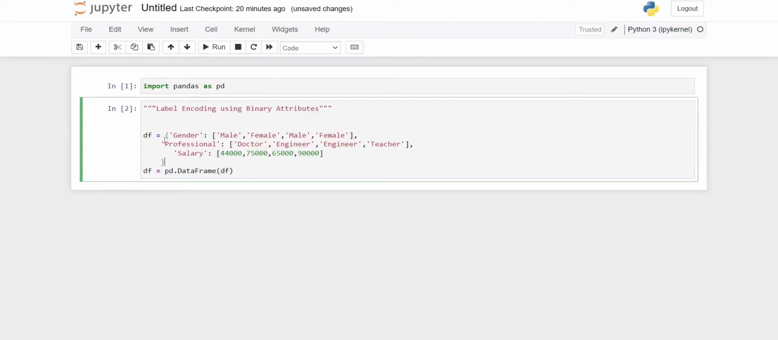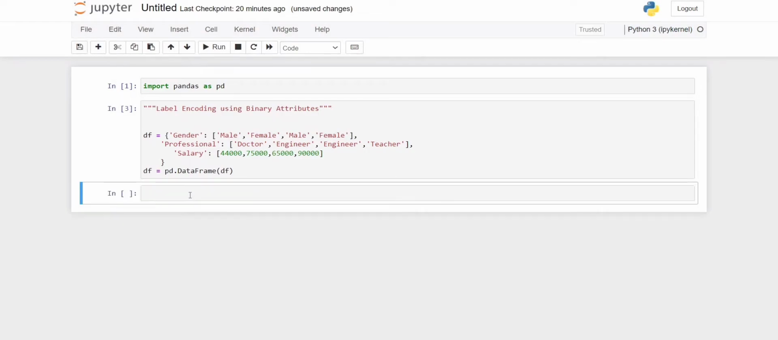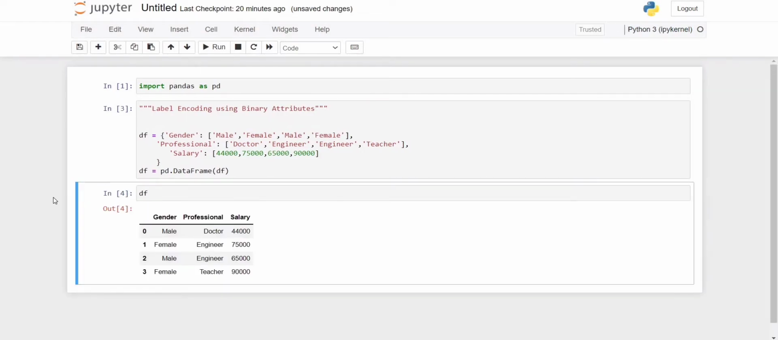We are just creating one dictionary, and in the dictionary we have created lists for gender, professional and salary. We provide that dictionary to the DataFrame, so we get the data in the form of a data frame. This is our data frame object, and here we get gender, professional and salary.